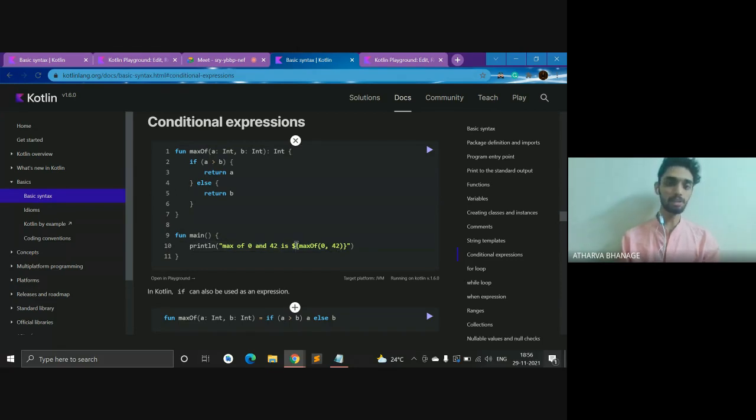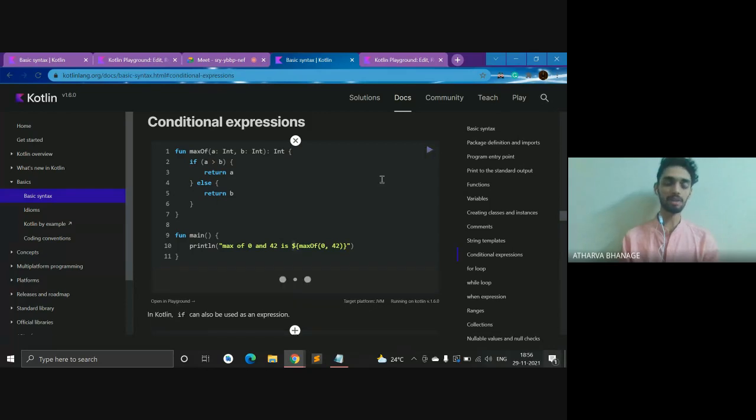By the way, if you don't know why there is a dollar over here, and when I run this code I don't see any dollar: the reason is that dollar is a way of saying that whatever I have written after it is a variable or a function which I'm calling. So I'll be calling a function over here. I've given it curly brackets because I'm returning something. So it's a value, and that's why I'm printing this, and that's why I've kept a dollar.